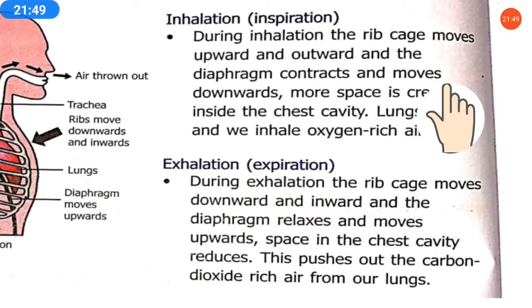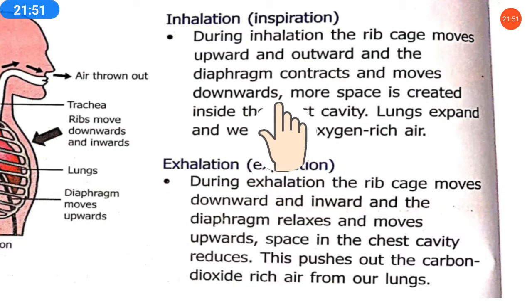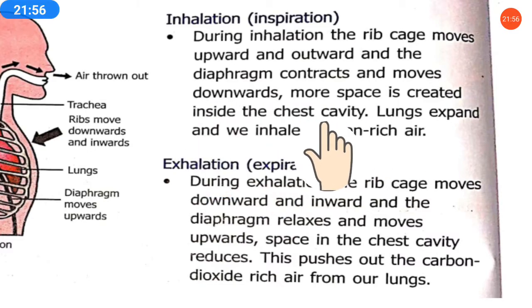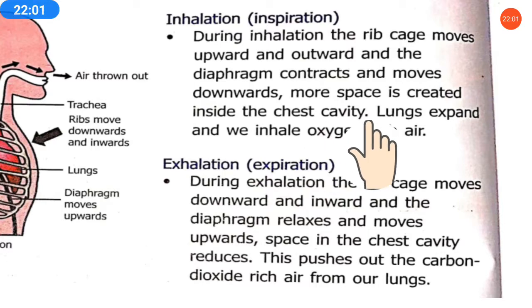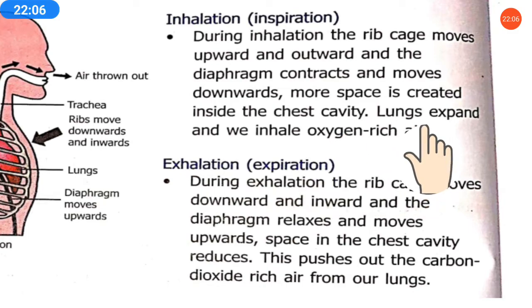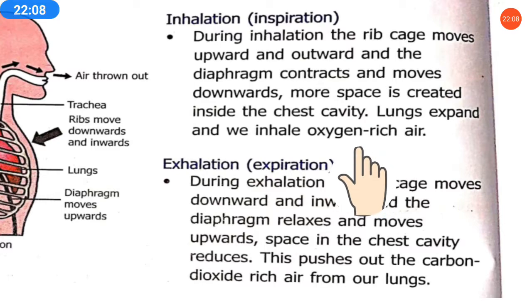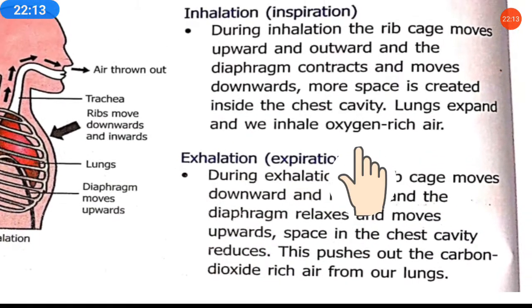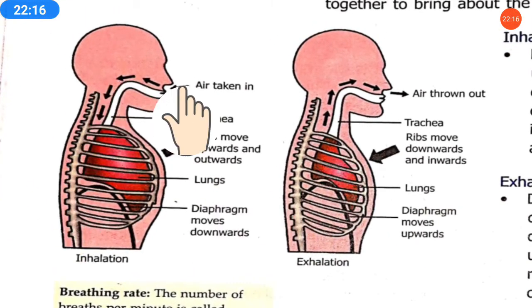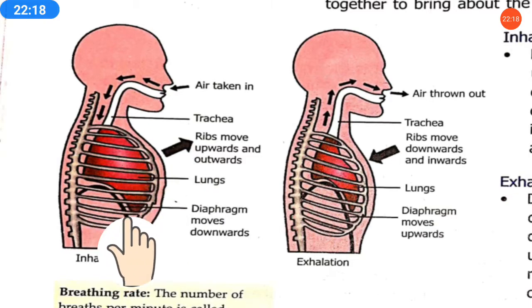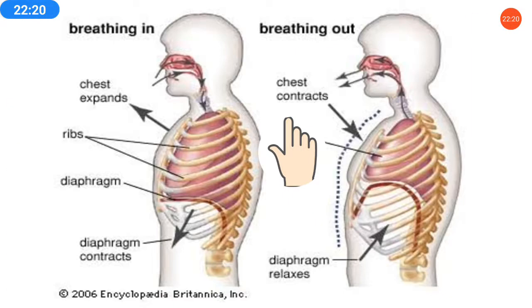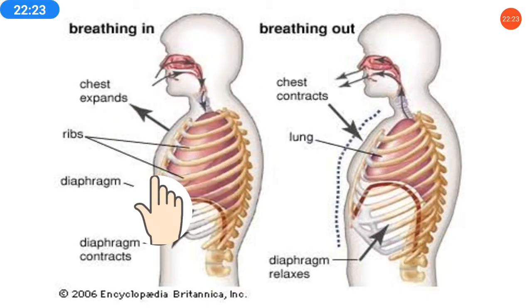The diaphragm contracts and moves downwards. More space is created inside the chest cavity, to make more space to fill the air in the chest cavity. Lungs expand and we inhale oxygen rich air. Here you can see the shape of the rib cage and diaphragm at inhalation time. You can see it more clearly through this.